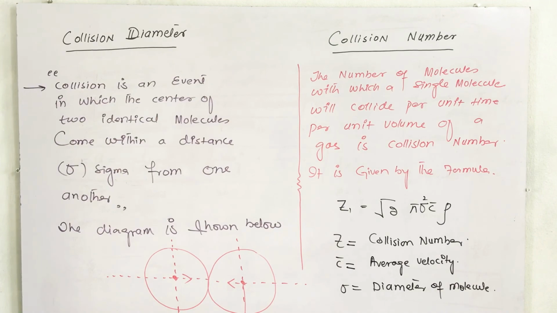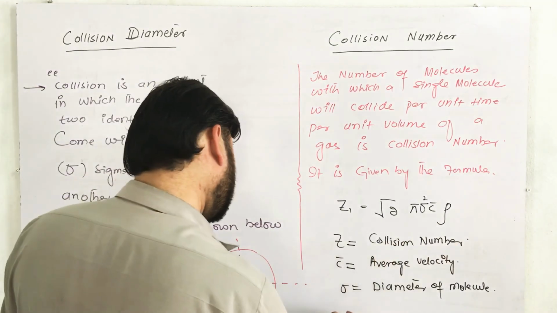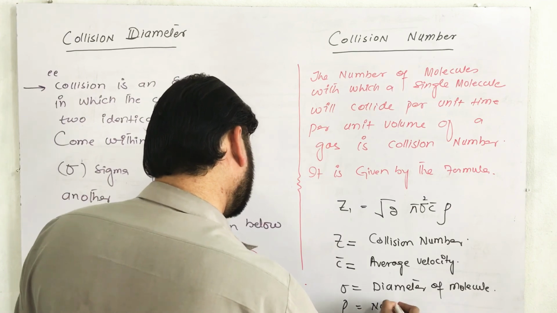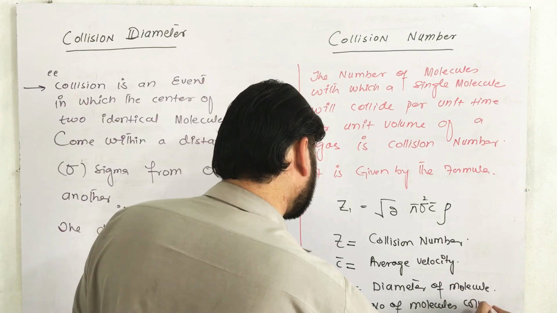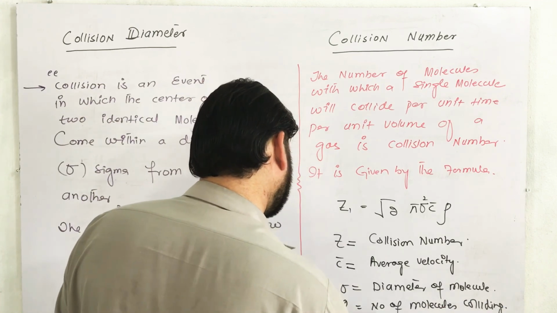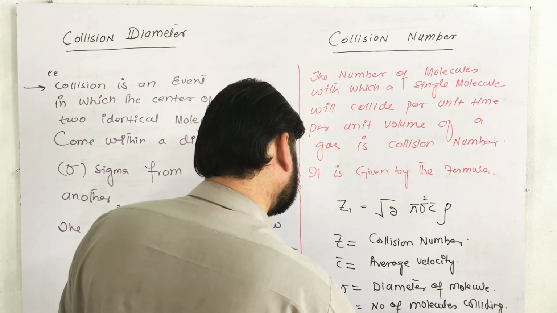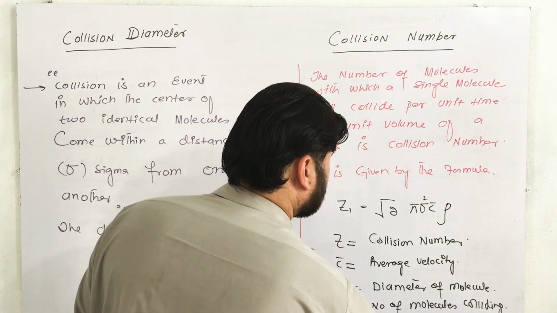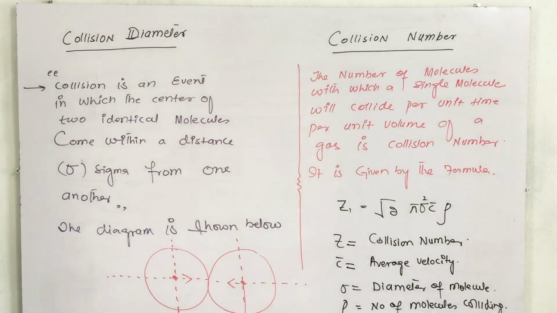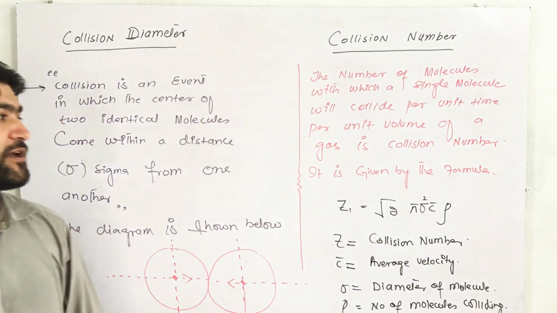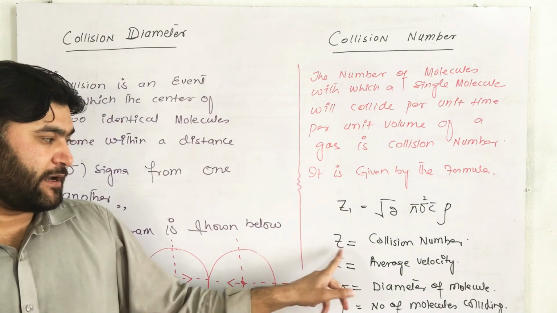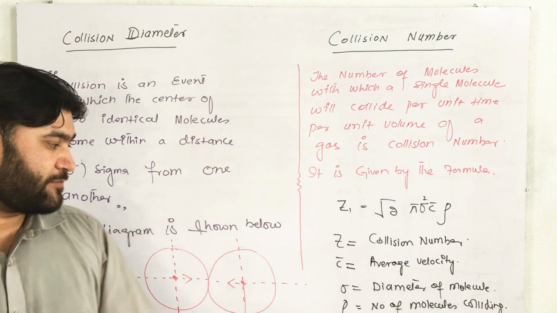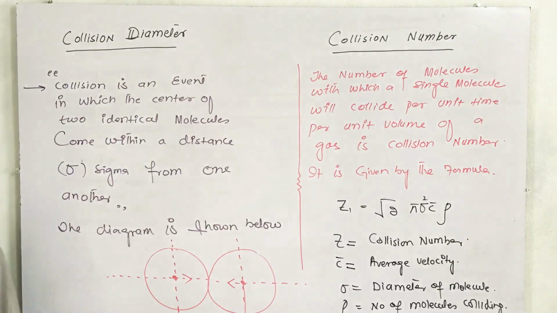And rho is the number of molecules colliding per unit volume of gas. So this is collision number: the number of molecules with which a single molecule will collide per unit time, per unit volume of a gas. It is given by this formula, where Z is collision number, C bar is average velocity, and sigma is the diameter of the molecule. We can show it with this diagram as well.